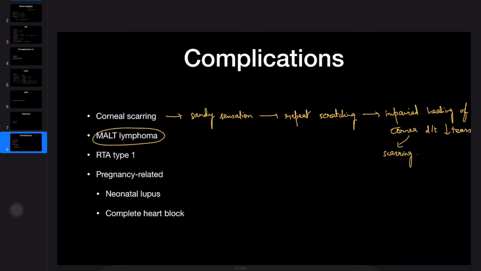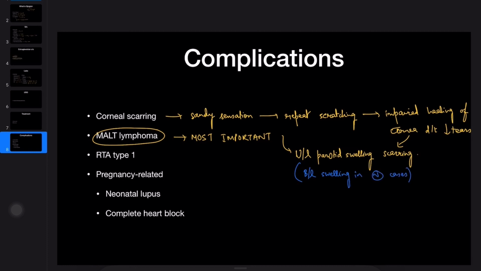MALT lymphoma is perhaps the most important complication of Sjogren's. Remember that parotid fibrosis is bilateral in Sjogren's, but if the patient develops MALT lymphoma, she will present with the complaint that parotid of one side is enlarged. Remember that I said she because any autoimmune disease is commonly seen in females. So you have to think of MALT lymphoma in that case. In 10% of cases, the kidney is also involved in Sjogren's, and you will see renal tubular acidosis as a result, more commonly the distal type.